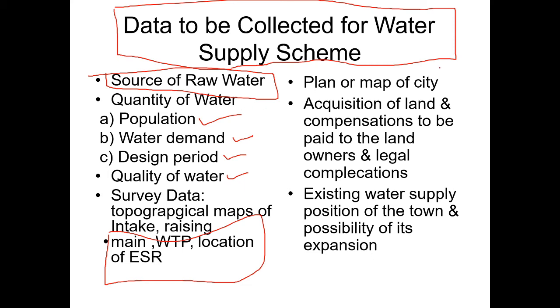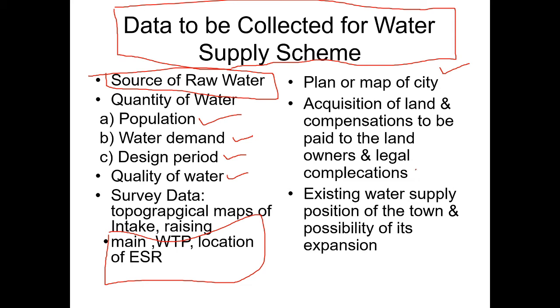Acquisition of land and compensation to be paid to the landowners, and legal complications. If you take the Mission Bhagirath project, they were acquiring the land. Land acquisition is going on. The government will compensate the landowners. And if there are any legal complications, discrepancies or disturbances, we have to consider all those things. Almost now the Orissa government and Madhya Pradesh government are implementing and designing these water supply schemes, just like our Mission Bhagirath.